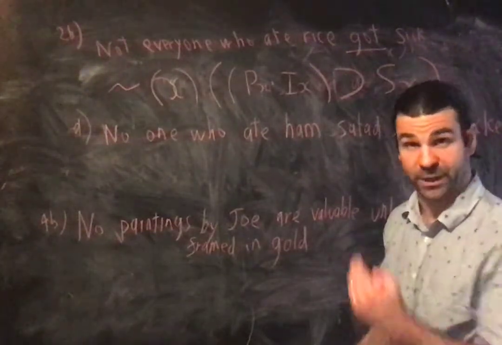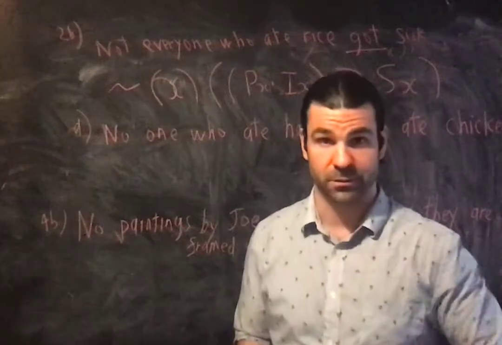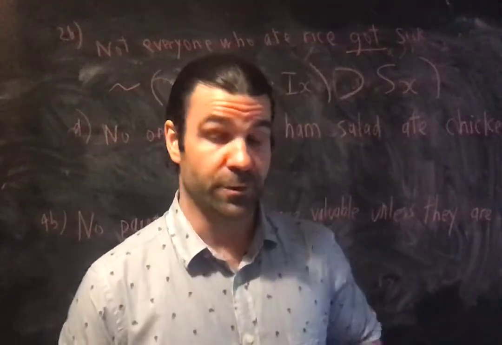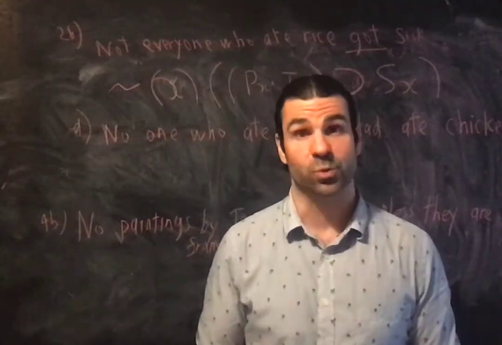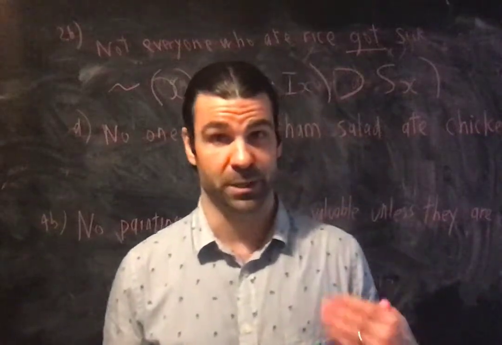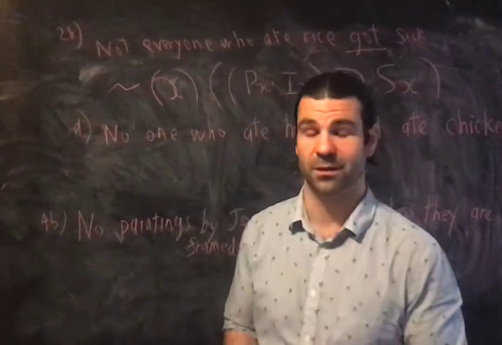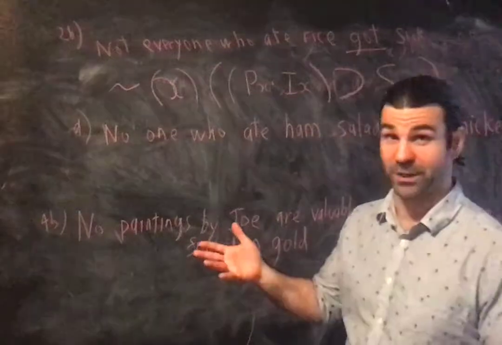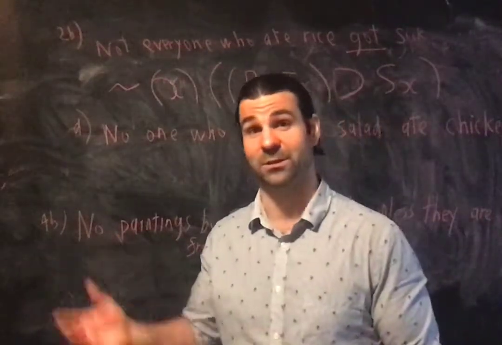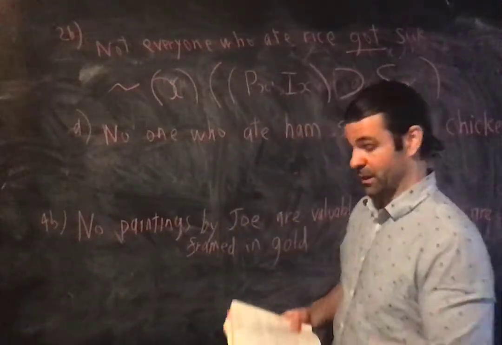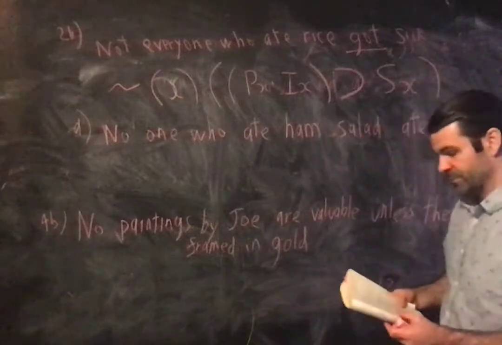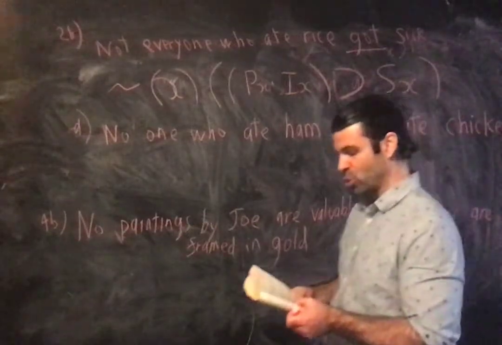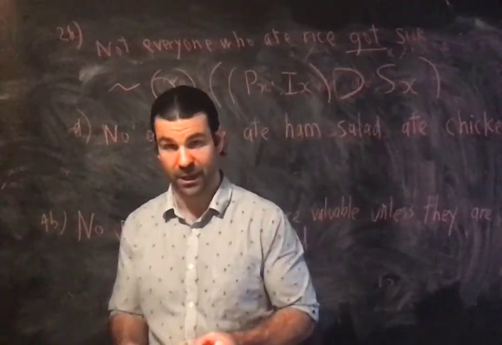Okay, we're going to do this two ways. The second of the two sections of Unit 13 talks a lot about equivalent symbolizations. Of course, there are many, many equivalent symbolizations. So there are many correct answers, many more incorrect answers, but many correct answers for each English sentence. No one who ate ham salad ate chicken.